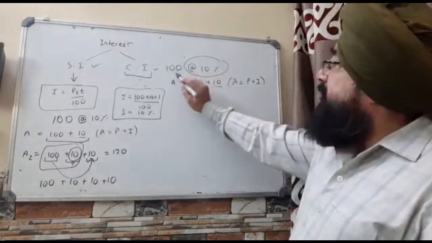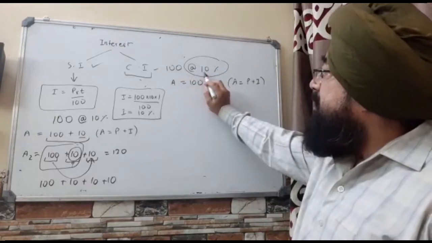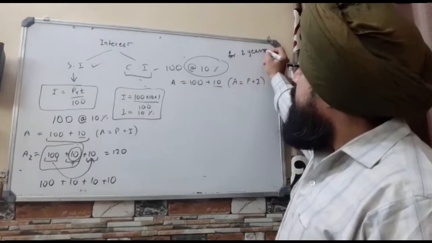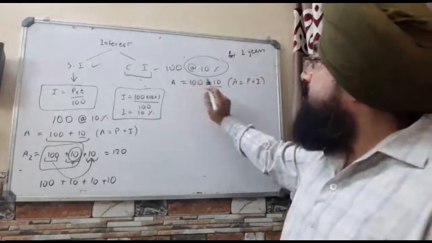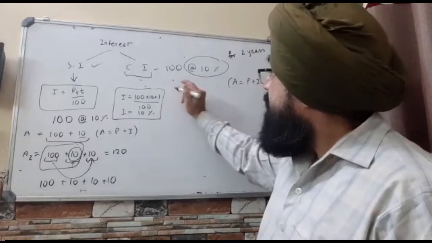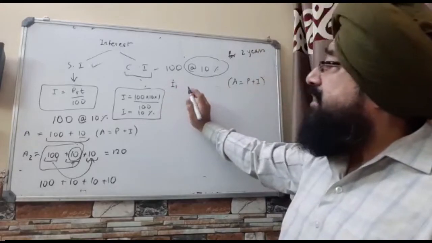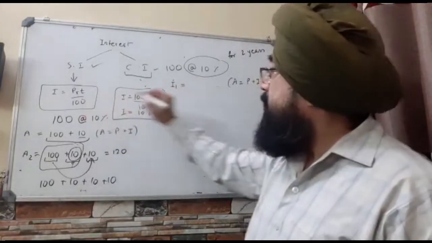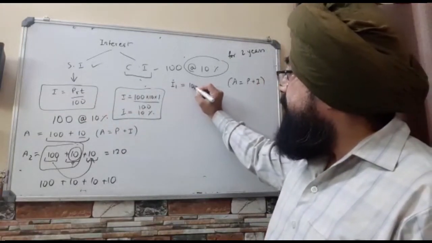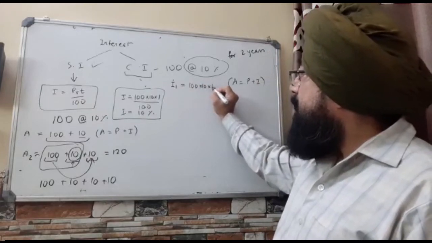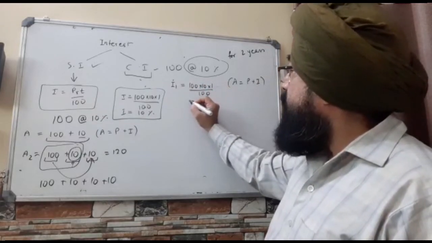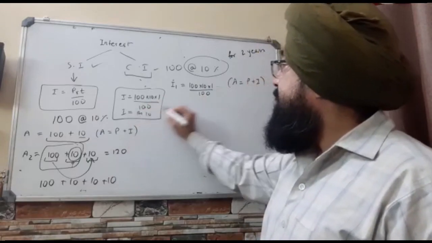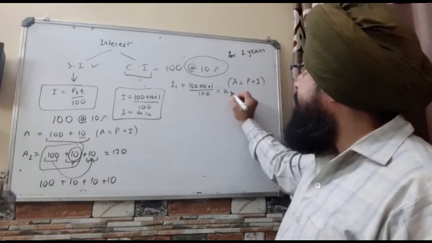Meaning you know that this 100 rupee is at the rate of 10% for maybe say 2 years. So what you are going to do here is, you are going to calculate first of all the I1, that is interest for the first year, using this formula, that is PRT upon 100, that is 100 into 10 into 1 upon 100, and that will come out to be rupees 10.